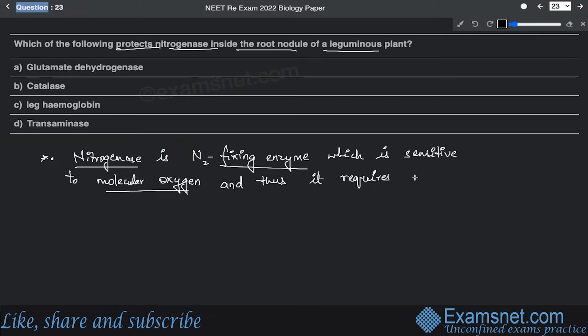and thus it requires complete anaerobic environment, or you can say anaerobic conditions, to fix atmospheric nitrogen.